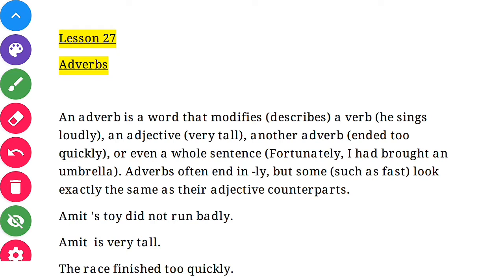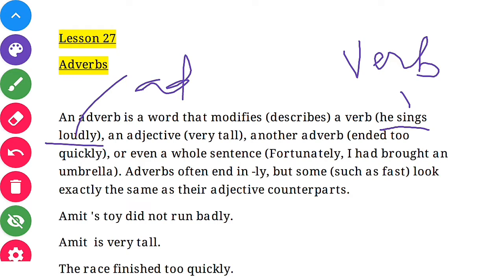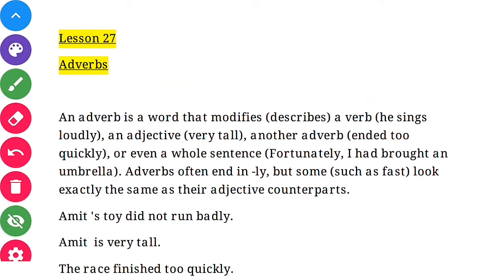Here you can see the example written: he sings loudly. Here sings is the verb and loudly is the adverb. Clear? So sings is modified by the adverb loudly. How does he sing? He sings loudly. So the adverb loudly modifies the verb sings. I hope this is clear, how an adverb modifies a verb.